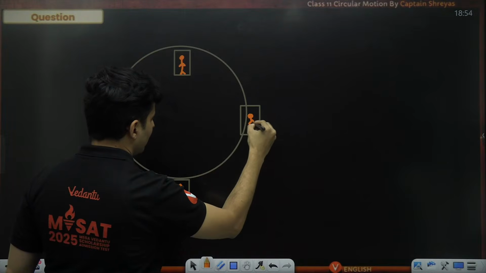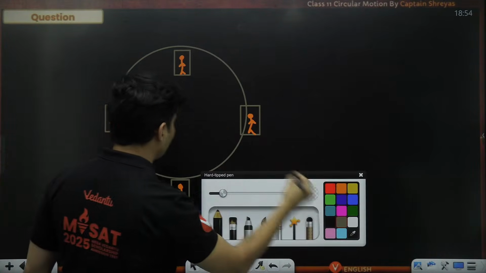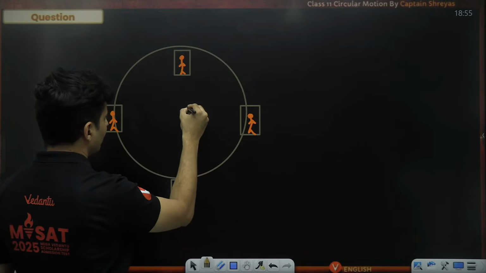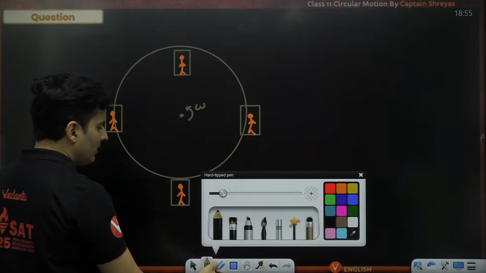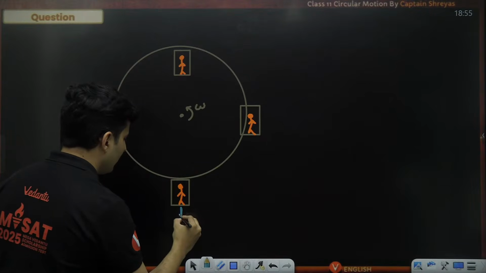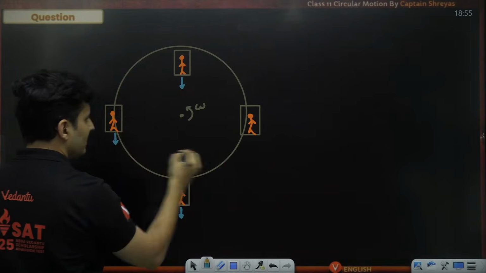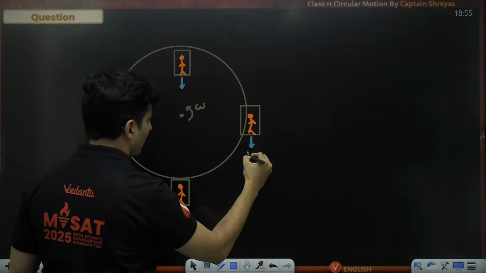Imagine there is a person standing over here. Tell me, guys, what is the direction of centrifugal force in all the scenarios? This is omega. Can you tell me the direction of centrifugal force in all the scenarios? I know mg will be there in all the scenarios. So I'm just showing the basic forces first.